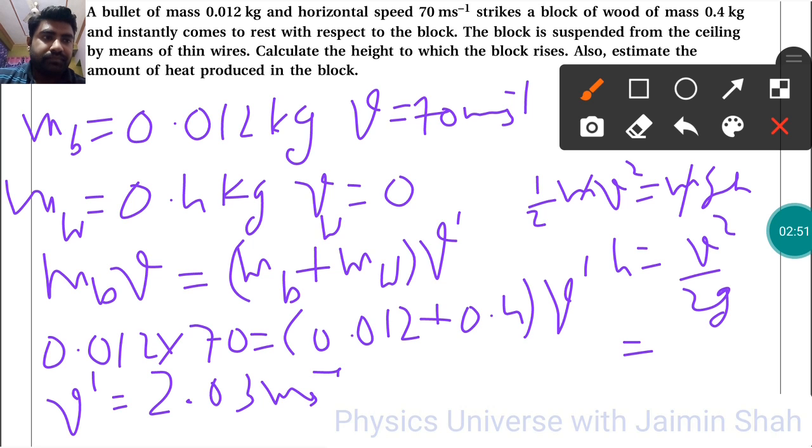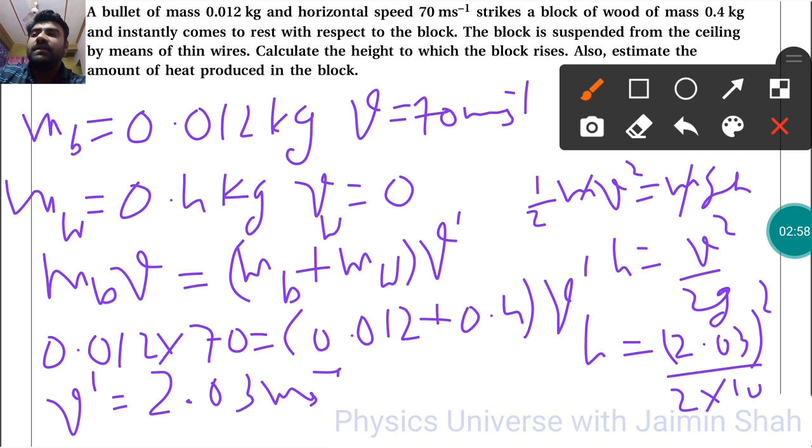Now v is 2.03, so 2.03 square upon 2 into 10, that is 2.03 into 2.03 upon 20, right? So that is 0.206, so the height is 0.206 meter, right?